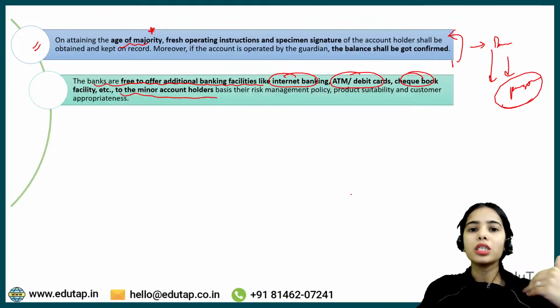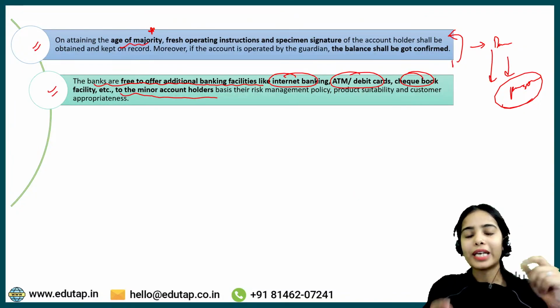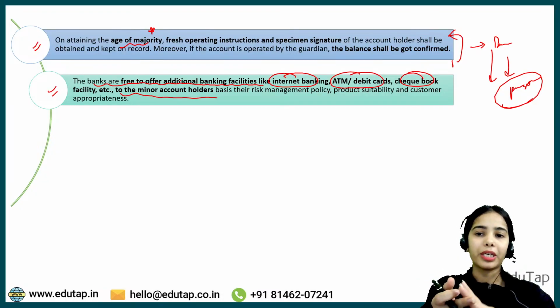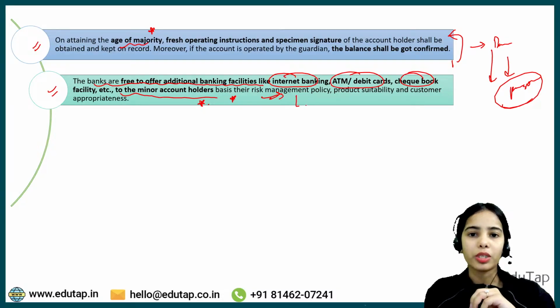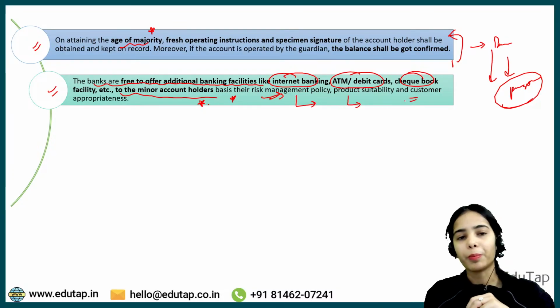But now some additional norms have also been mentioned. Banks are free to offer additional banking facilities now, like internet banking, ATM debit cards, the checkbook facility, etc. to the minor account holders, on the basis of the risk management policy of the bank, on the product suitability and customer appropriateness.